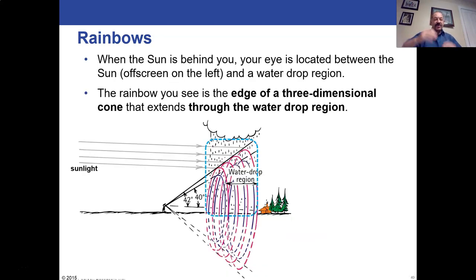Now, we just talked about it as if this is a column of raindrops producing light that makes the rainbow. But we know the rainbow is a bow shape. It's a big arch in the sky, a big arc in the sky, however you want to call it. But that is our perception of it, depending on where we're standing. The reality is we're looking at this giant three-dimensional cone in the sky. And we don't see the bottom of this cone because there's ground there. We just don't see the bottom half of it.